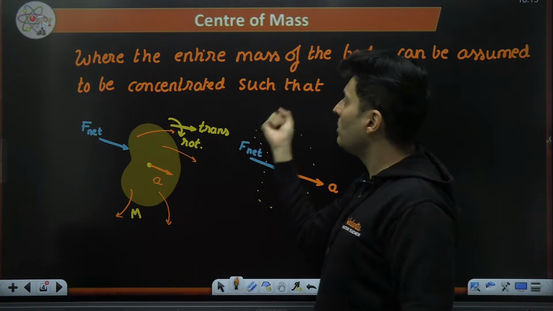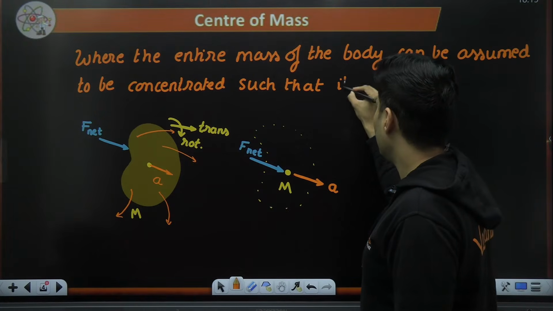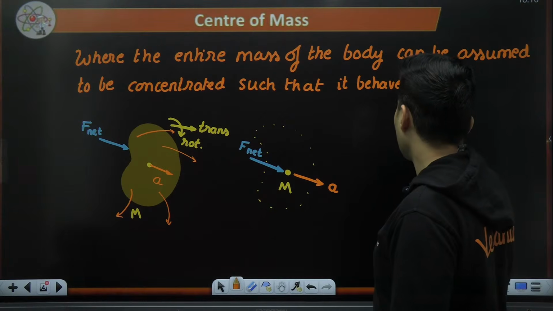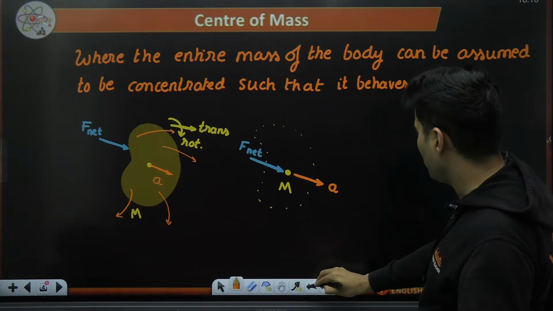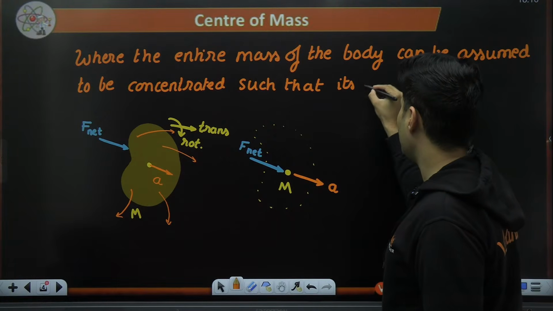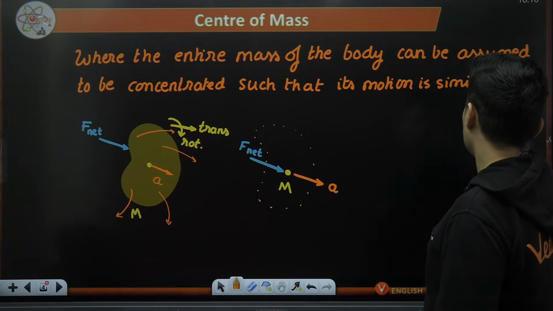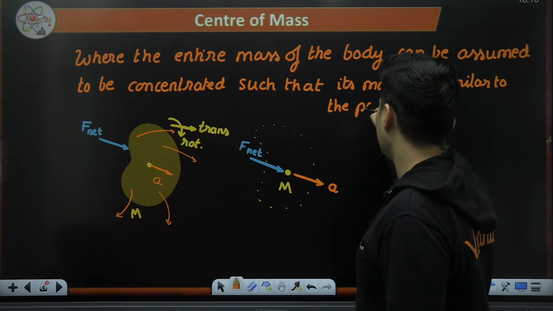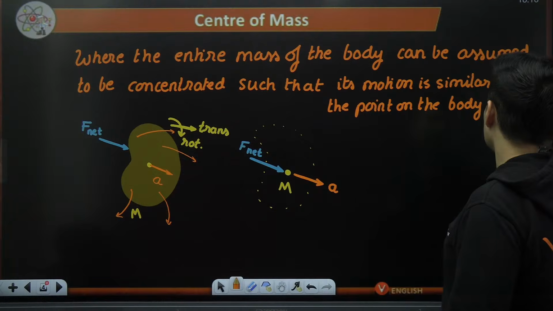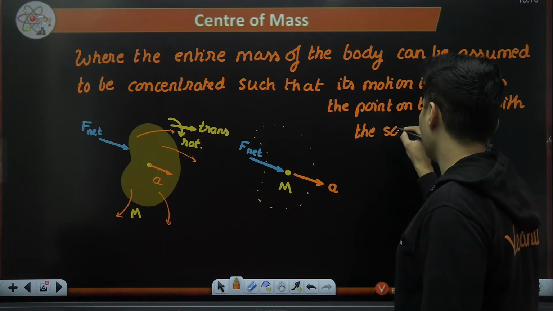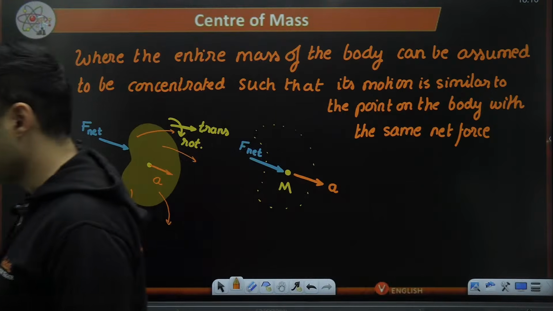So where can the entire mass be assumed to be concentrated, such that its motion is similar to the point on the body with the same net force? That is that location. Is that absolutely clear?